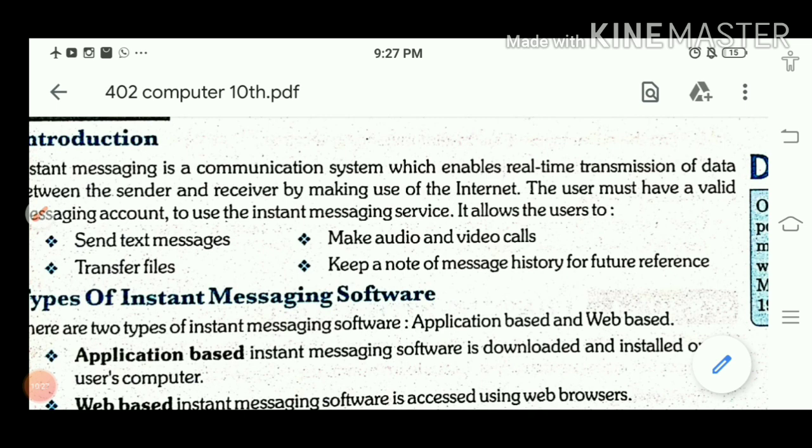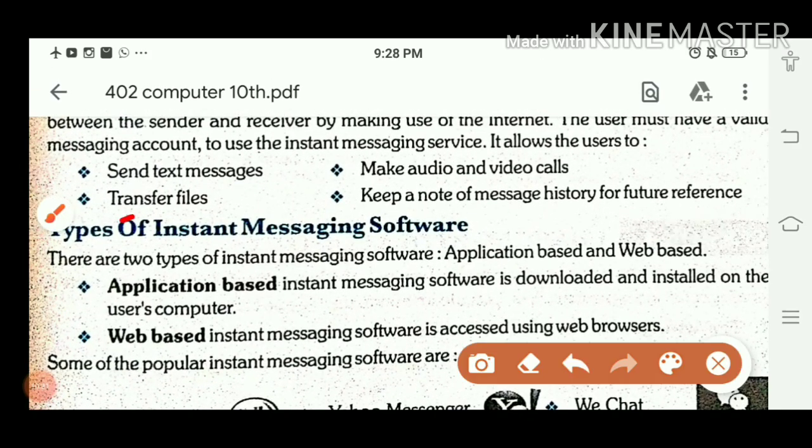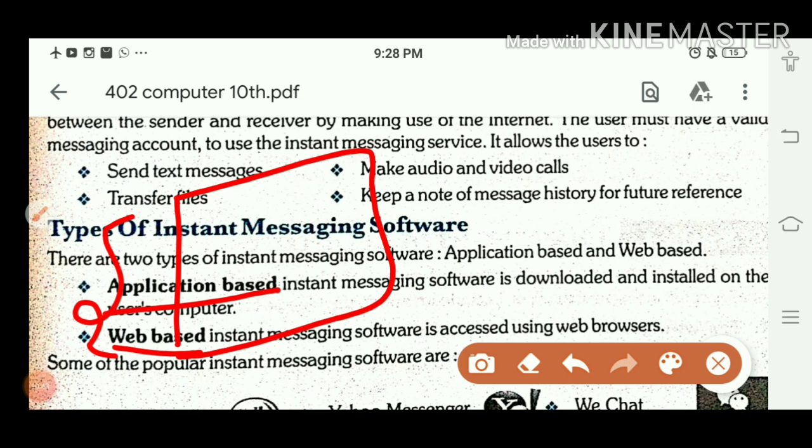Next is the types of instant messaging software. Children, there are two types, and remember this one is important, it has come in the exam. There are two types of instant messaging, one is application based and one is web based. What is the difference between these two? Children, you are using WhatsApp. If you want to use WhatsApp, it must be there in your phone. Or Instagram, it must be there on your phone. So these are the app or application based.